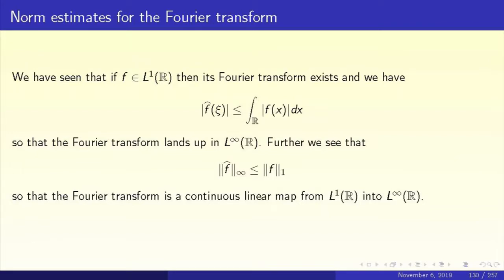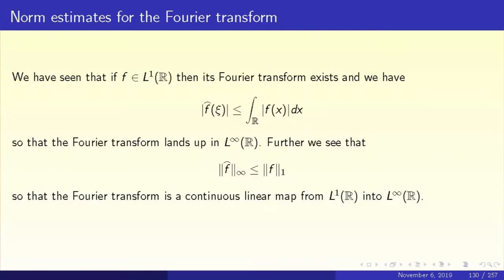That's the first thing that you see in the slide. So mod f hat of chi is dominated by the integral over R of mod f(x) dx. That is the L1 norm of f. In other words, the Fourier transform is bounded. It has an upper bound, namely the L1 norm of f. In other words, the L infinity norm of the Fourier transform is less than or equal to the L1 norm of f.